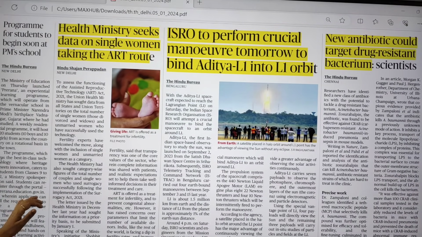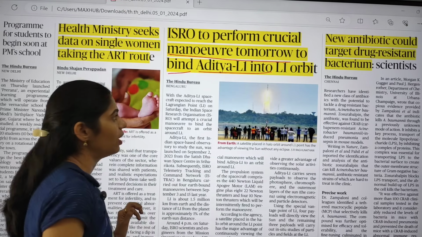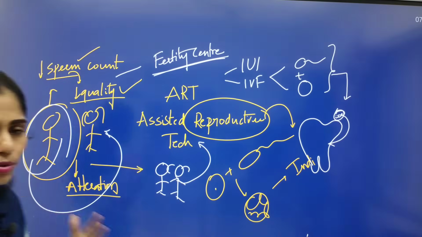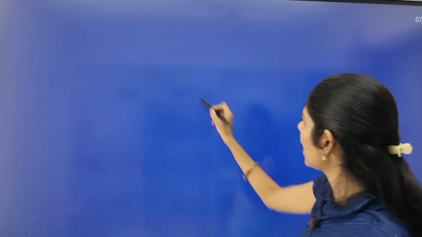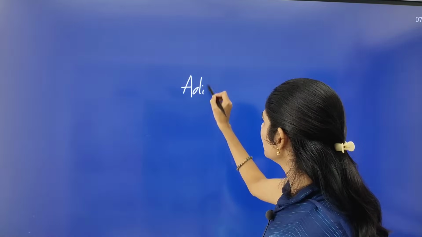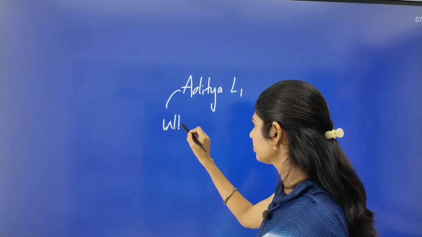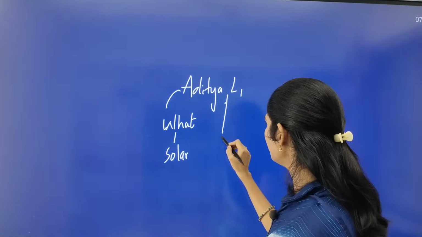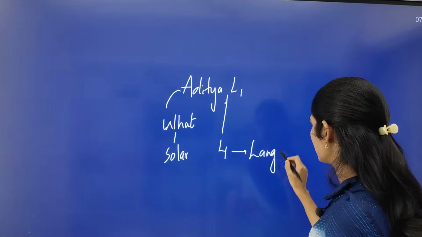And the next topic is ISRO to perform crucial maneuver tomorrow to bind Aditya L1 into L1 orbit. Yes, we launched this Aditya L1 mission, and we are going to push it into the L1 point. So here you have to see some facts regarding this topic, that is about the Aditya L1 mission. It is a solar mission to study the sun, and we are placing it in this L1 point. So you have to see what this Lagrange point is.